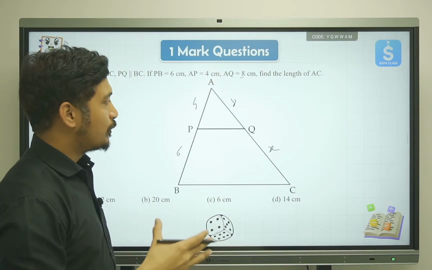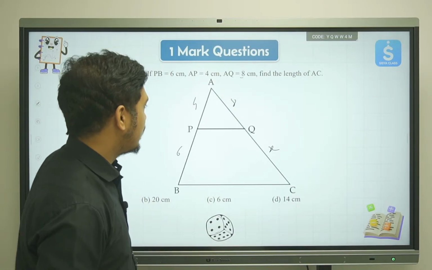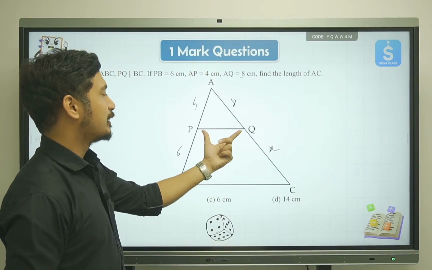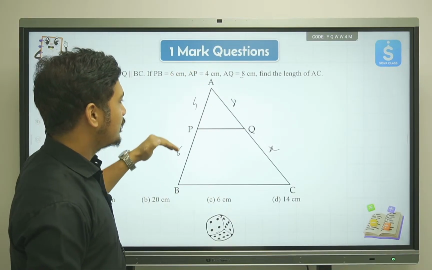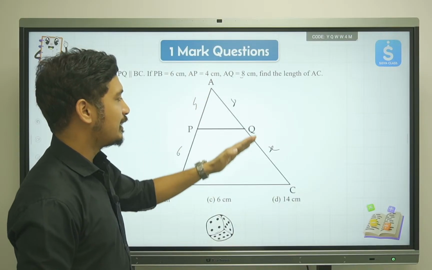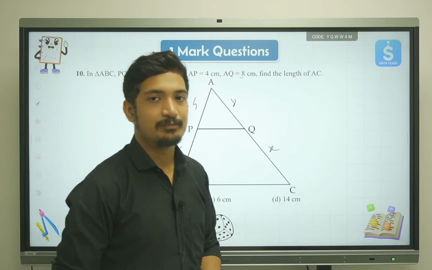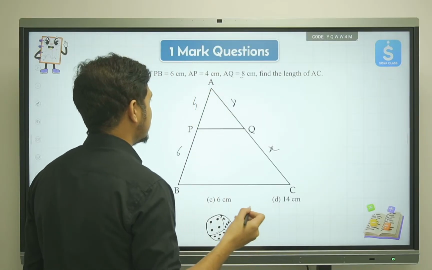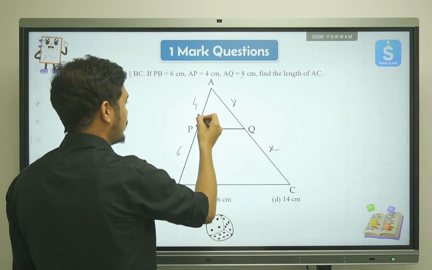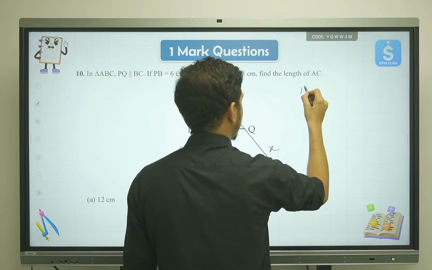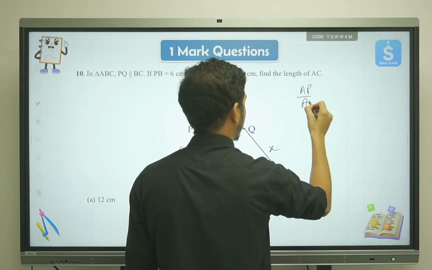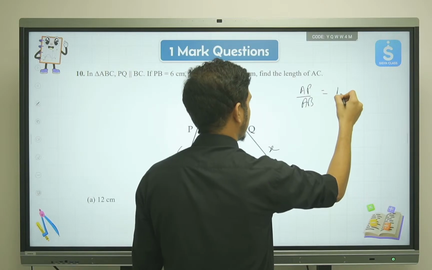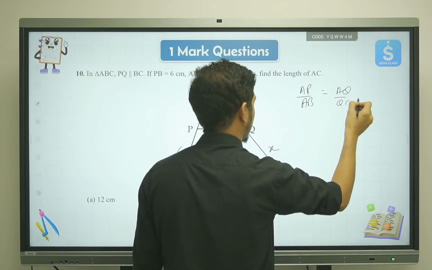By the theorem, the points of intersection on the two sides that this segment is making will divide these sides in equal ratios, which means AP upon AB will be equal to AQ upon QC.